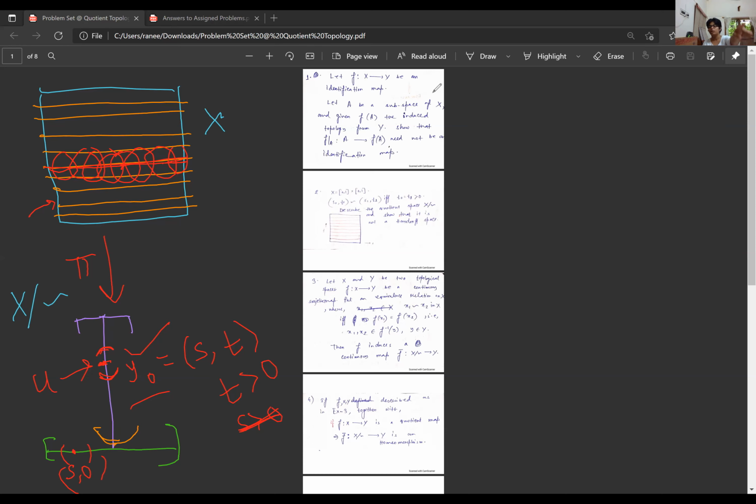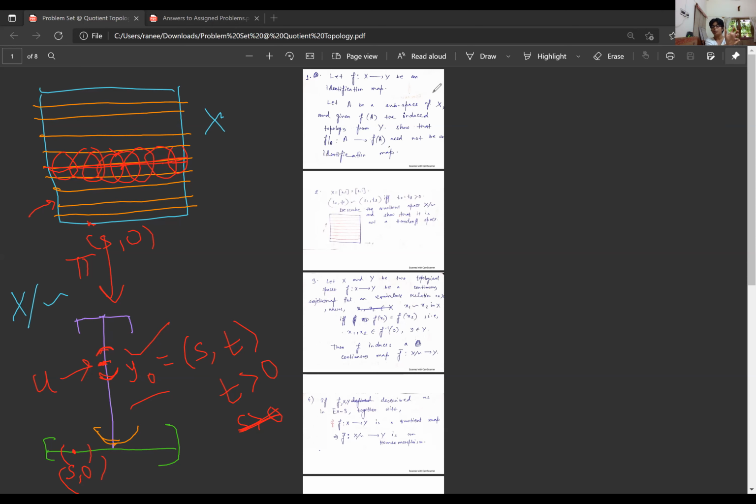Where will that point correspond? S comma 0. S comma 0 will be somewhere here. It is nothing special, just S comma 0 will be here, right? But what is the definition of quotient topology? I need an open neighborhood of the point S comma 0, because pi inverse of U needs to be open in X. So it needs to be an open neighborhood, first of all.